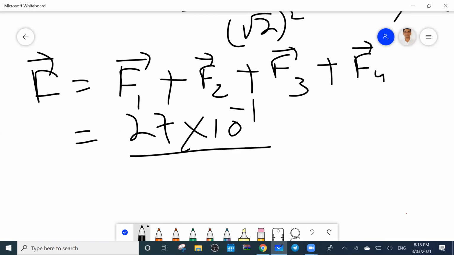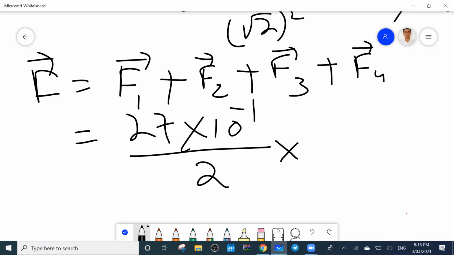Take care, how many root 2 square are there? 4. Root 2 square is 2. So 1 by 2 plus 1 by 2 plus 1 by 2 plus 1 by 2 becomes 4 by 2, which is 2.